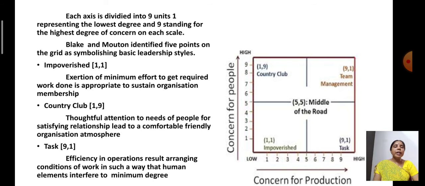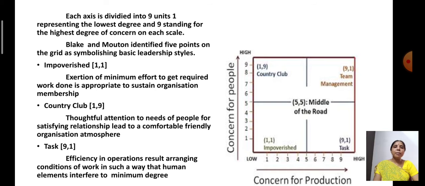Now the first leadership style is impoverished. First leadership style impoverished, within brackets (1,1) is given, where concern for people is 1 and concern for production is also 1. The same, degree of concern for people is 1 and degree of concern for production is also 1.